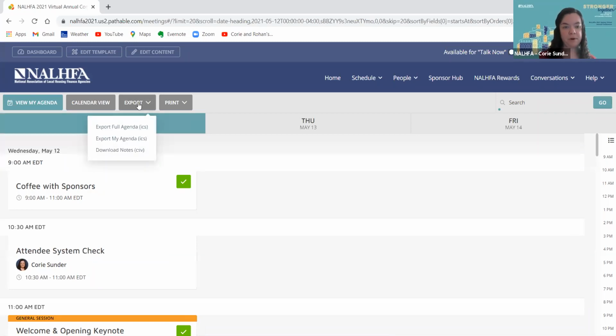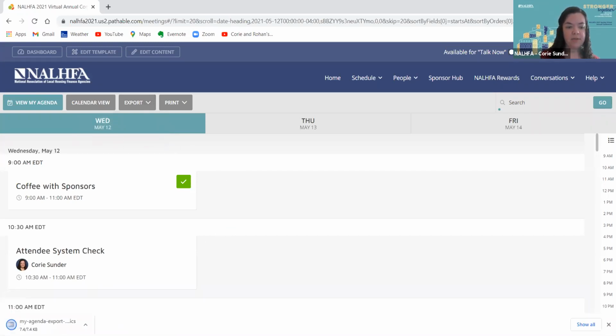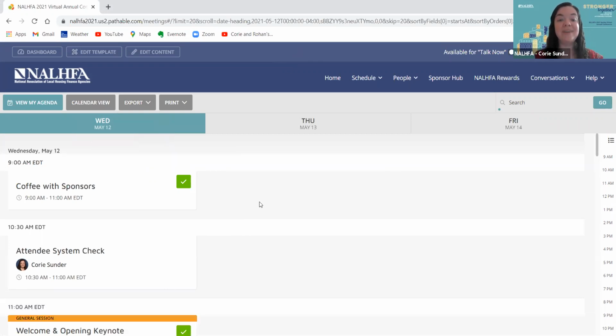So if I click export here, I'm going to click export my agenda. And that automatically pops up right down here in my bottom left corner, if you can see that, as a calendar invitation. And it's prompting me to open my Outlook calendar right away. So yes, it will work for both an Outlook calendar as well as an iCalendar.